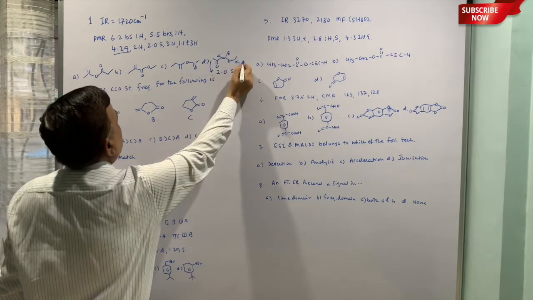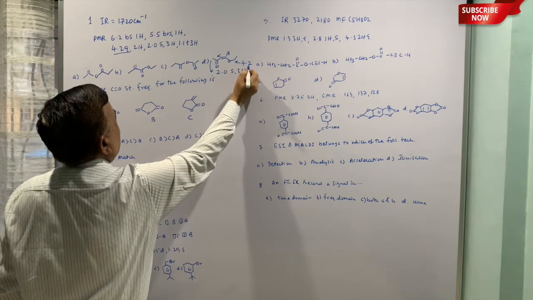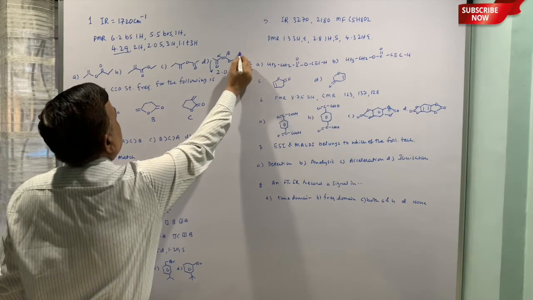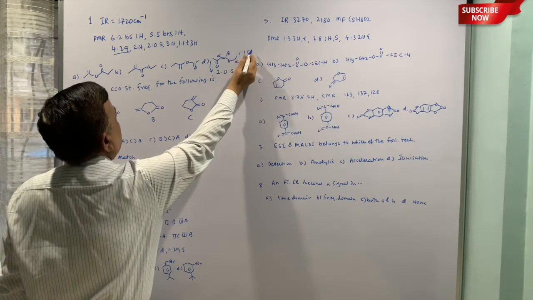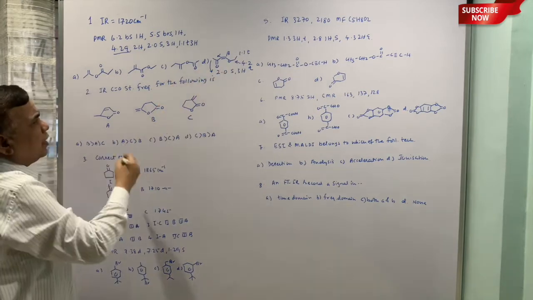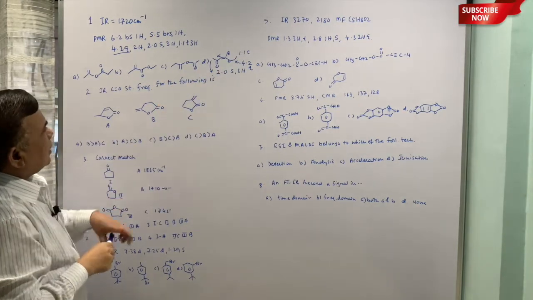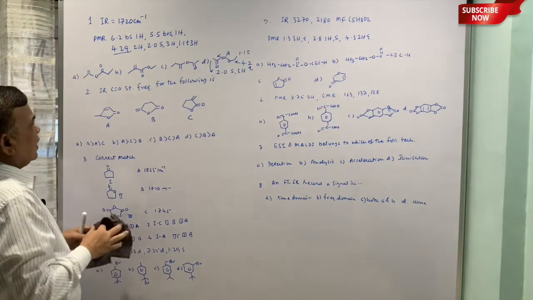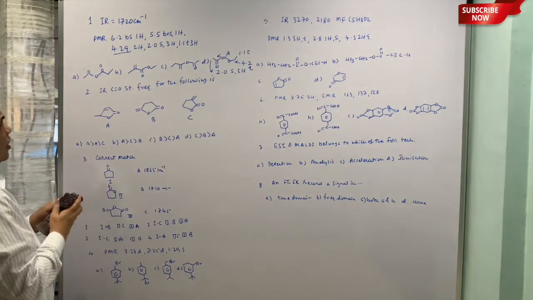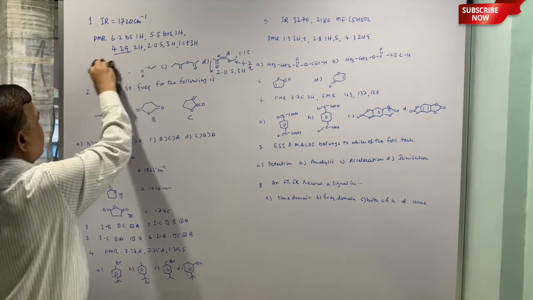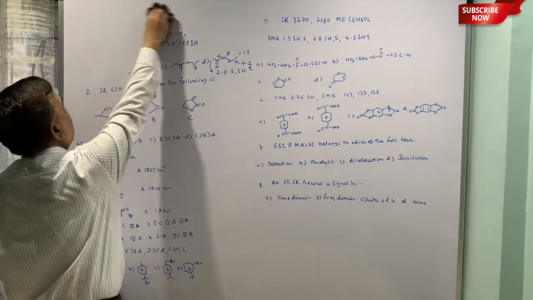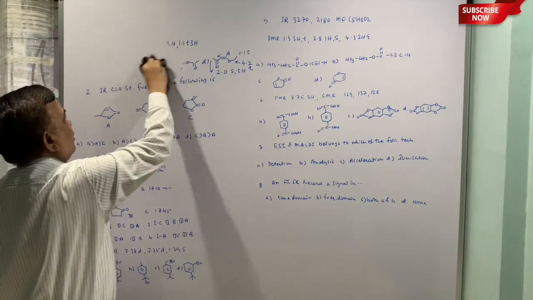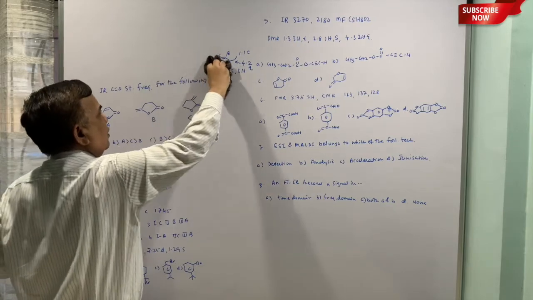This is going to be the 4.2 quartet, and this is going to be the 1.1 triplet. On the basis of these three, you can easily say that compound D is correct. The others are close but not correct. So the correct option is the last. Now the second example.